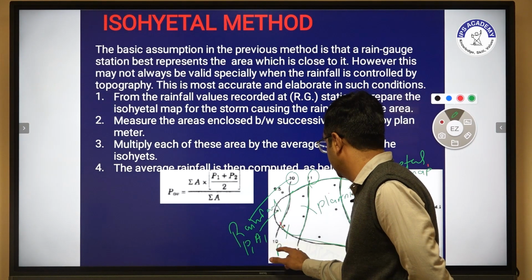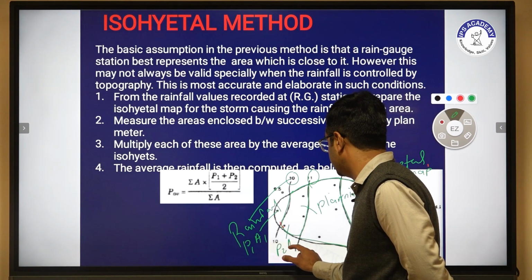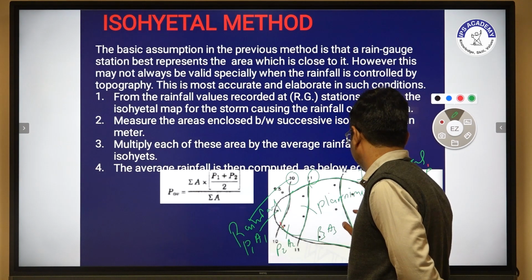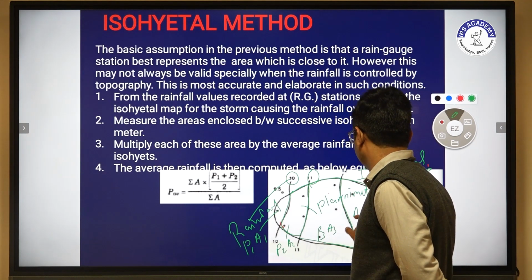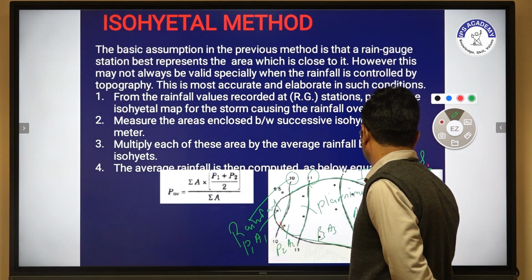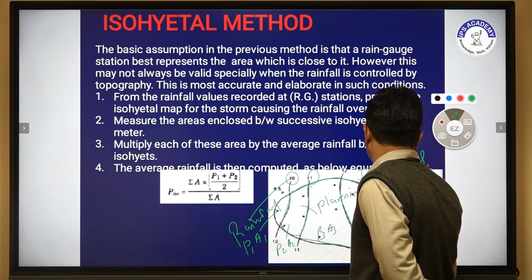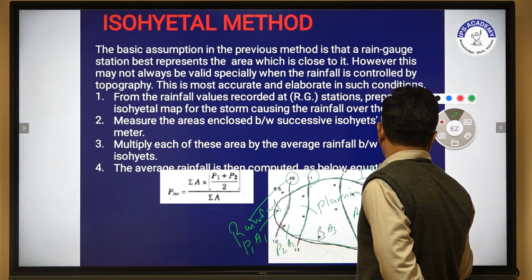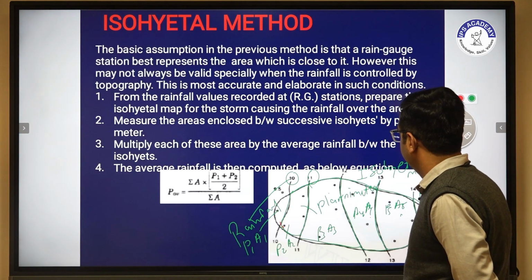This one is P2A2. This one is P3A3. This one is P4A4. And this one is P5A5. And this one is P6A6.